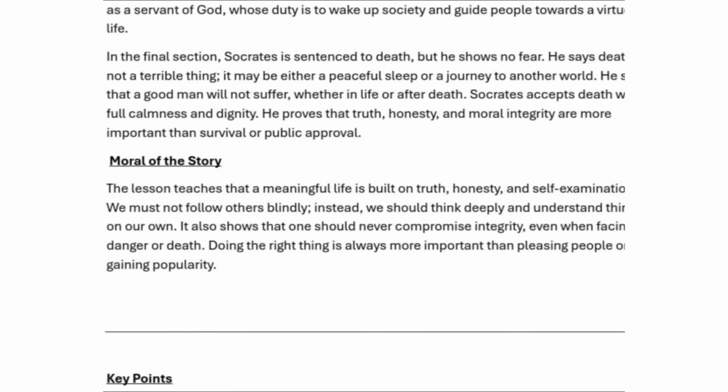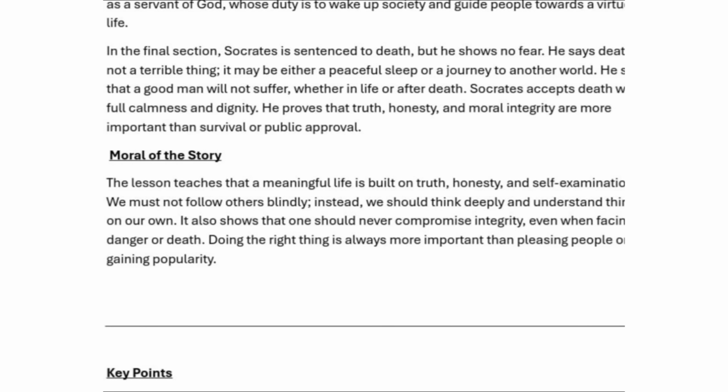So the moral of this story is, the lesson teaches that a meaningful life is built on truth, honesty and self-examination. If you want to do some particular work, you should do it, instead of thinking what my auntie will think, what my uncle will think, what my mother will think. In that situation, you will not do anything in life. Yes, we should not follow others blindly. Instead, you should think deeply: why am I doing this work, why am I studying this degree, what will I achieve tomorrow. You need to question yourself instead of following others blindly.